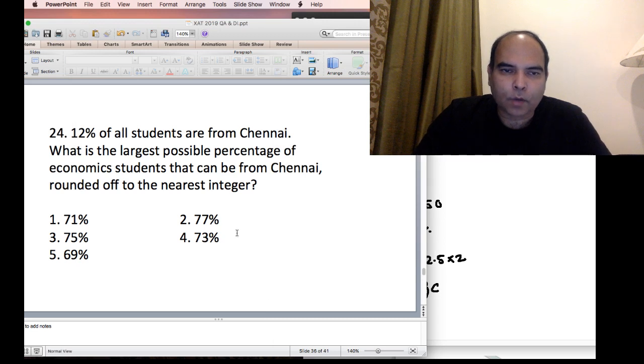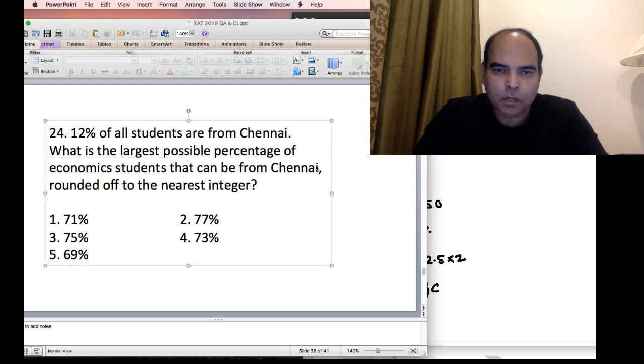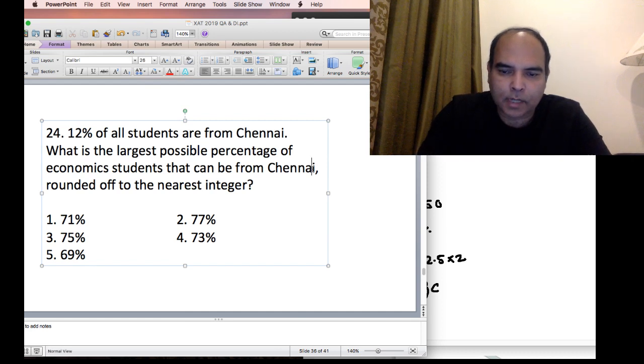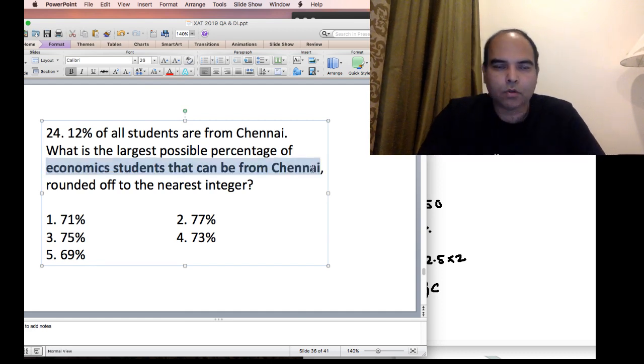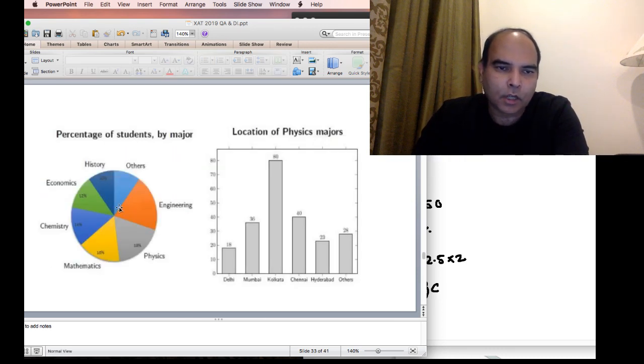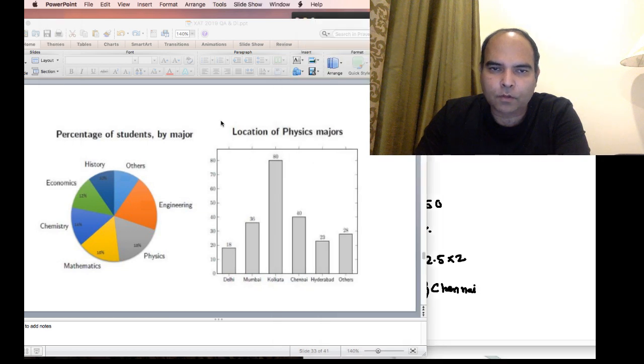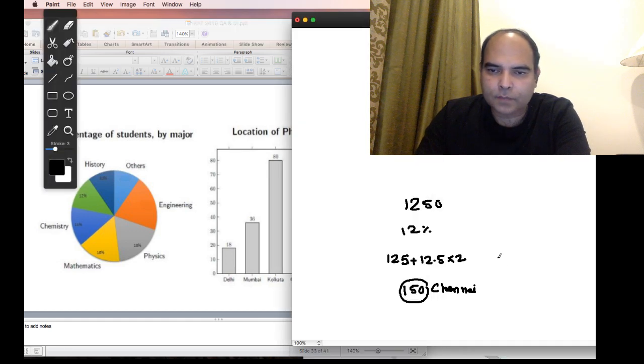And the question is asking what is the largest possible percentage of economic students that can be from Chennai? So economic students from Chennai, first of all we need to look at the economic percentages. The economics percentage is 12%, right? And 150 students from Chennai, the constitution of these 150 students from Chennai is that we know that definitely 40 of them are from physics.